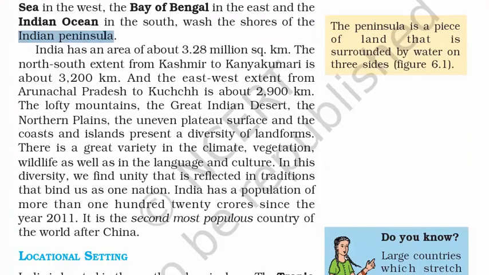So India is a peninsula. What is a peninsula? A peninsula is a place which is surrounded by water from three sides. Because if there is water on the fourth side, that becomes an island. So India is a peninsula.